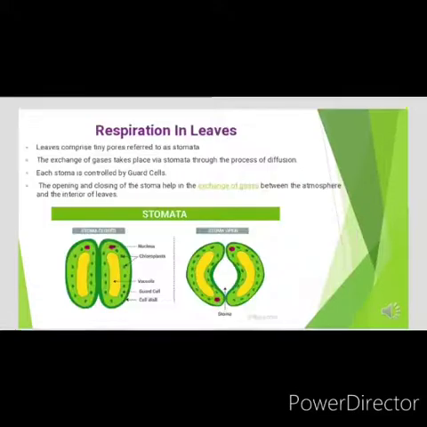This slide shows respiration in leaves. How leaves help in respiration in plants. Leaves have tiny pores called stomata, and gases are exchanged through these stomata by the process of diffusion. You all know that stomata have guard cells. Guard cells open and close. In this way, the stomatal pores open and close, and they help in exchange of gases between the atmosphere and the interior of the leaves.